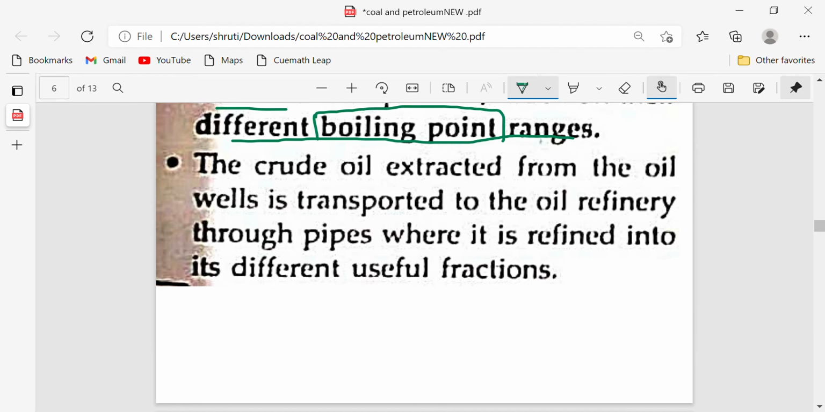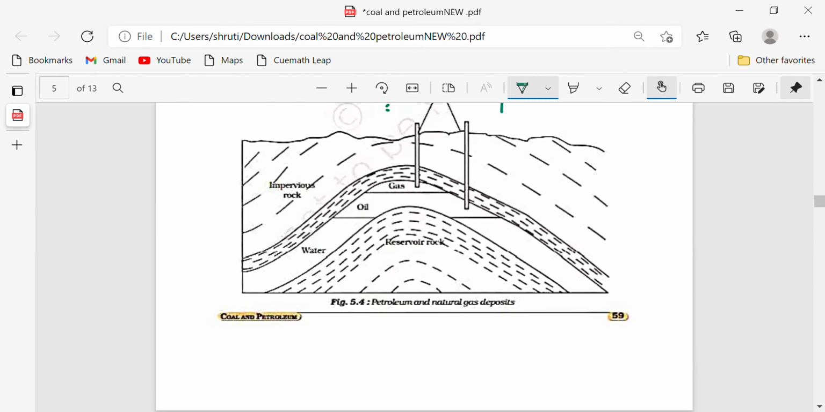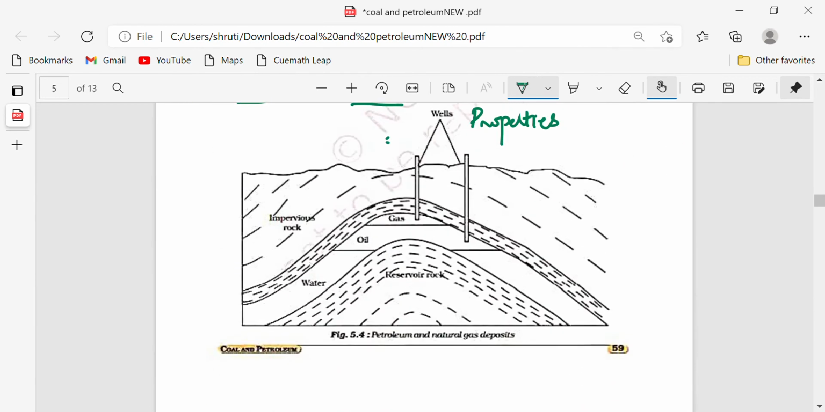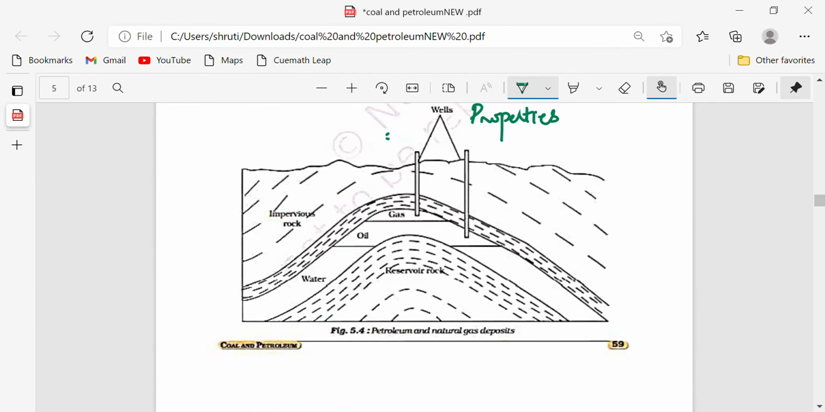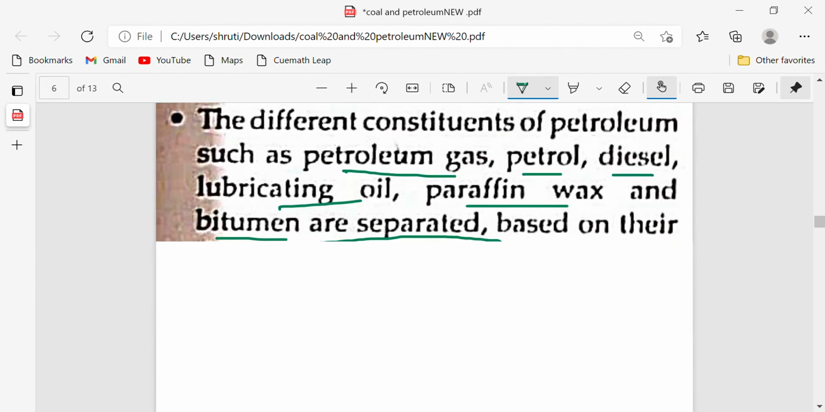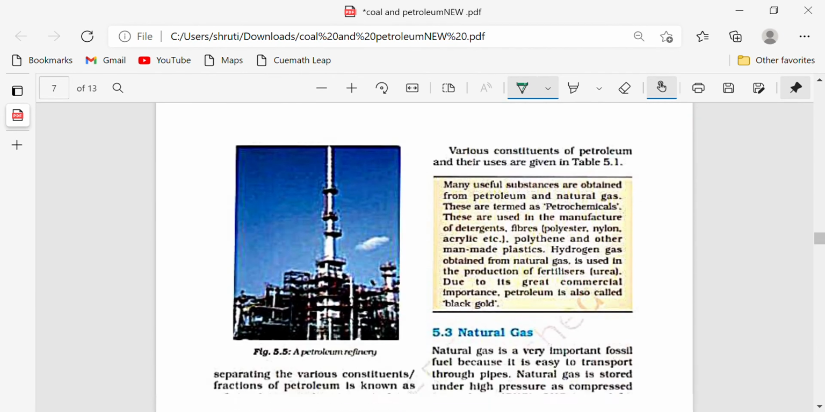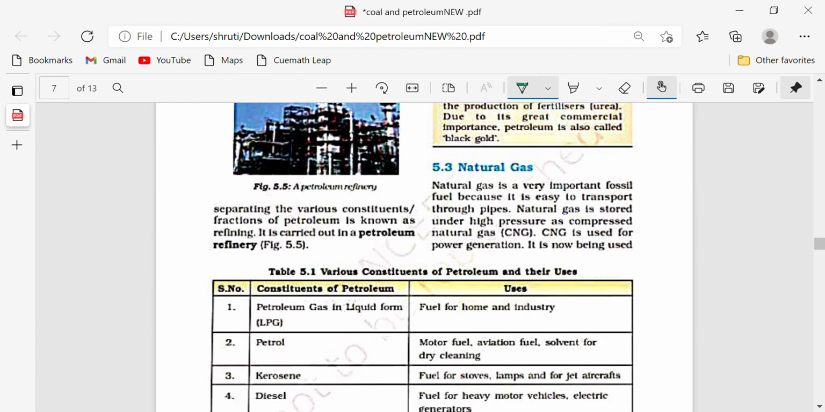The crude oil extracted from the oil wells is transported to the oil refinery through pipes, where it is refined into different useful fractions. Now let us come to the slide. We can see a figure that shows how petroleum and natural gas deposits are there. You can see that these are the wells and all. I have explained all this.